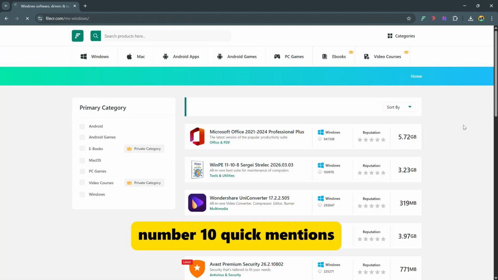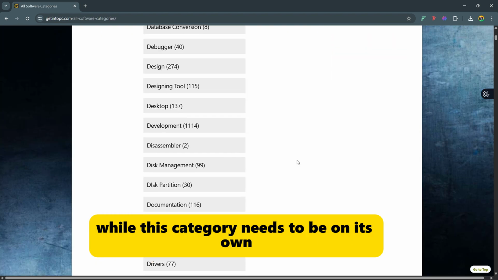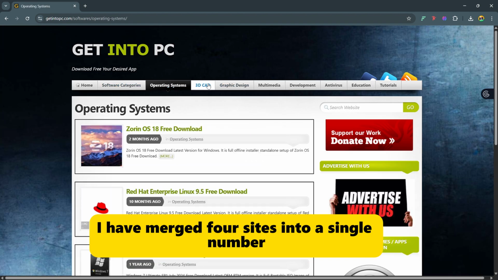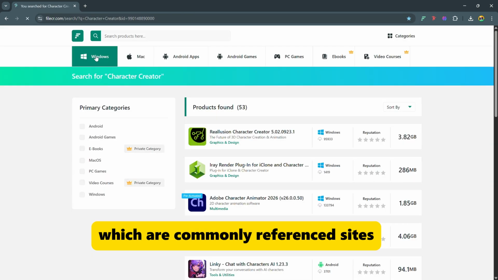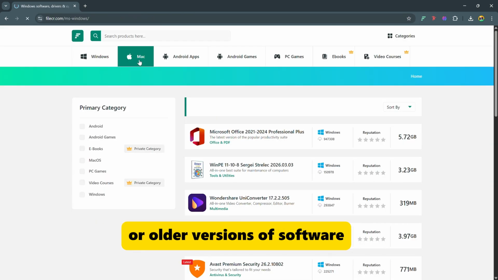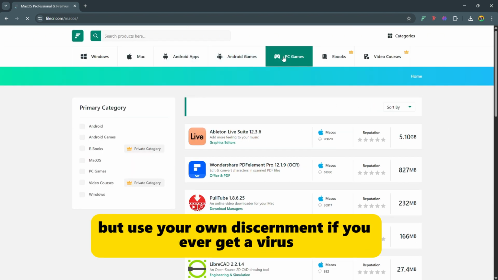Number 10. Quick mentions: FileCR, GetIntoPC, SnapInsta, and SnapTik. While this category deserves to be on its own, I have merged four sites into a single number, starting with FileCR and GetIntoPC, which are commonly referenced sites where users look for installers or older versions of software. Psst, this is where you can successfully become a pirate, but use your own discernment. If you ever get a virus, that's not on me.